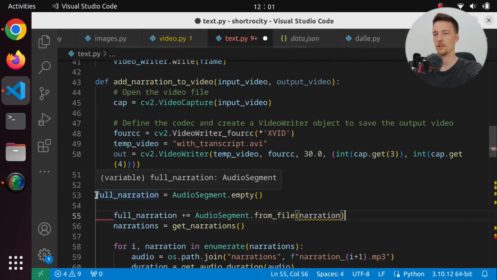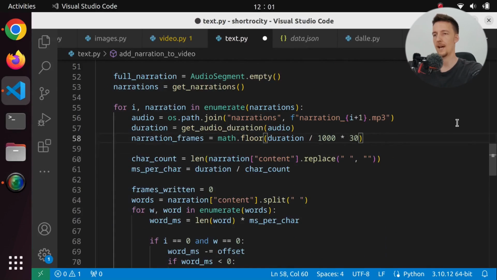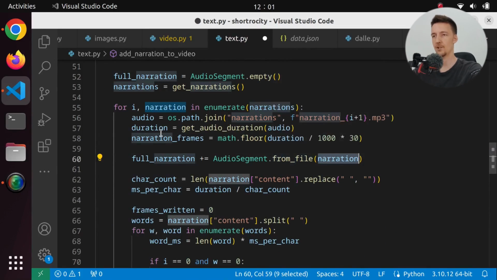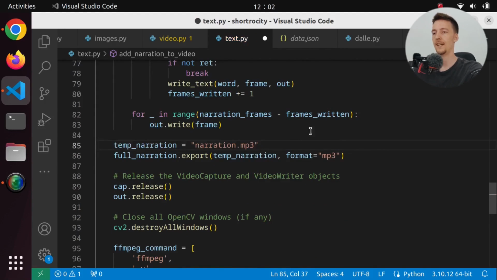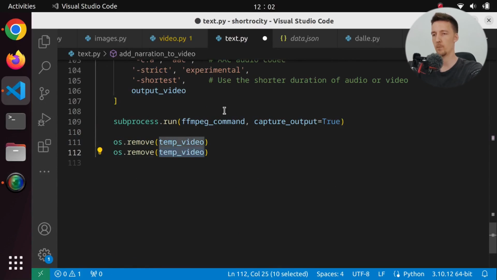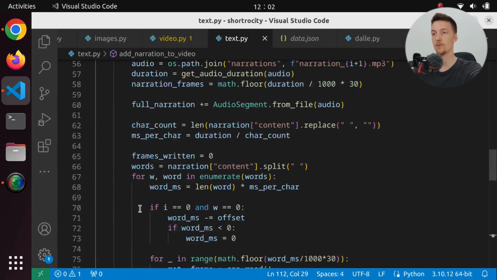So full narration is audio segment empty. And then in this loop, we are going to add to the full narration the narration, which will actually be the audio. So then we can save the full narration to narration.mp3. And I might call this temp narration. And then I can delete it. So this is going to be temp narration. And this is going to be temp video. And we remove temp video and we remove temp narration. So that should now do it. And it is its own function.